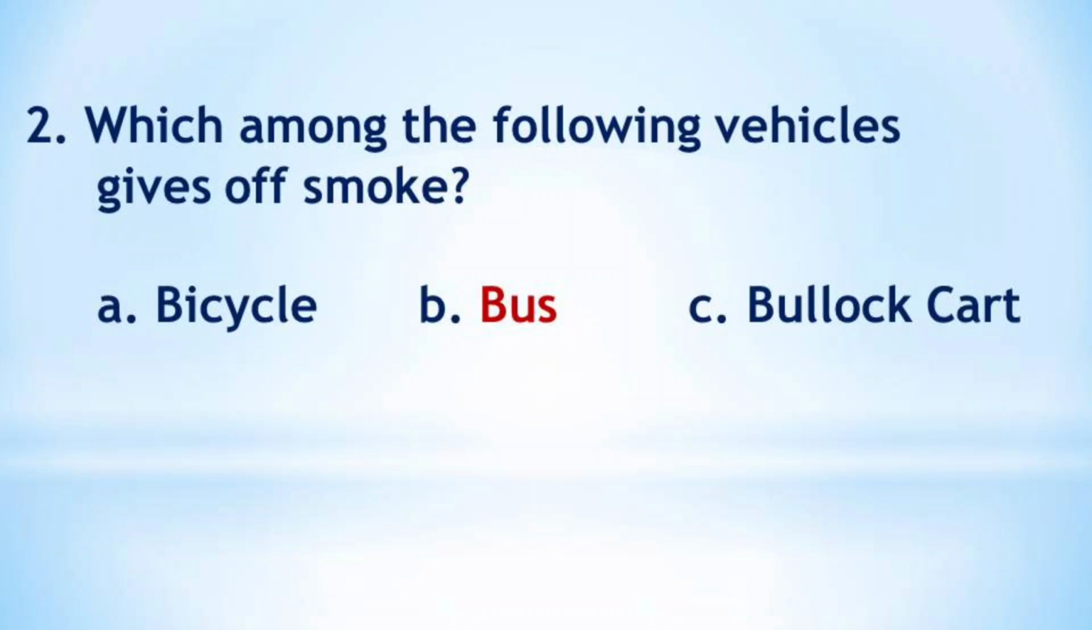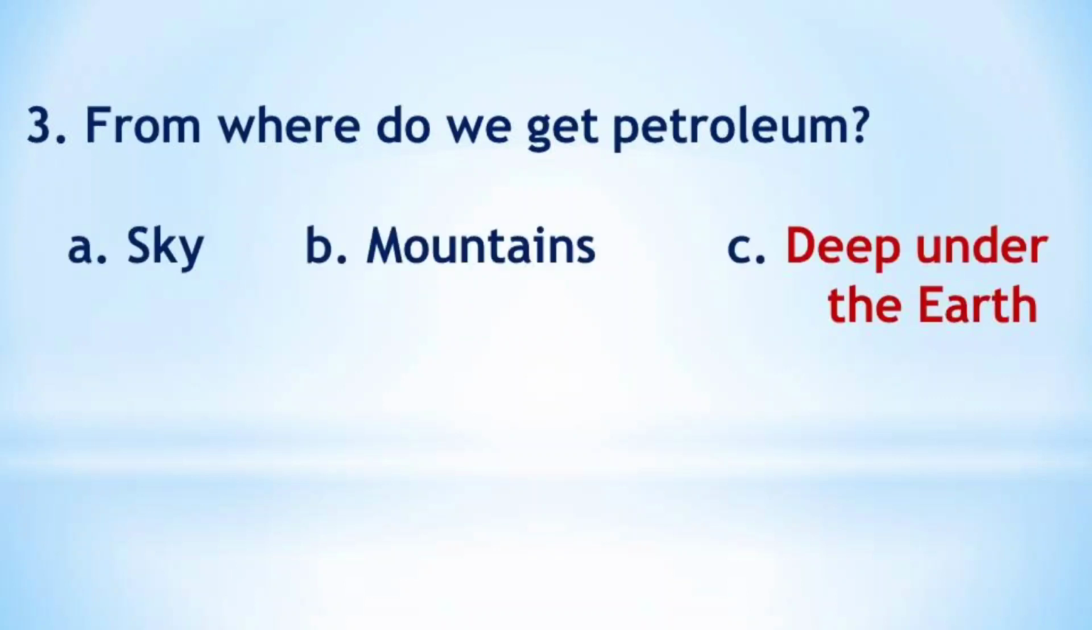Question number 2. Which among the following vehicles gives off smoke? Listen, there are 3 options and among the 3 options which vehicle gives off smoke? Bicycle and bullock cart do not give off smoke. Bus gives off smoke, isn't it? So bus is the right answer. Question number 3. From where do we get petroleum? Simple question now. We get petroleum from deep under the earth, isn't it? So the answer is option C, deep under the earth.